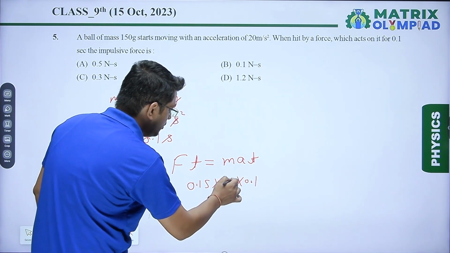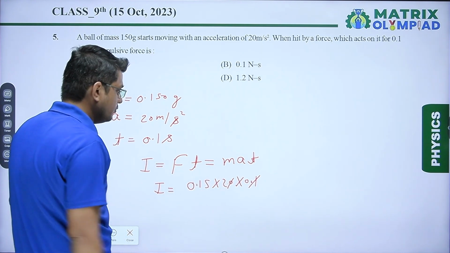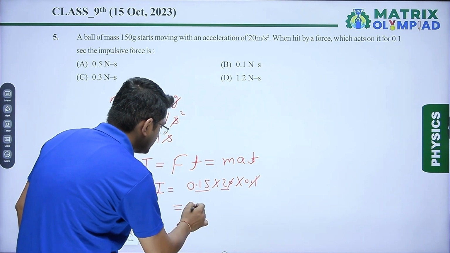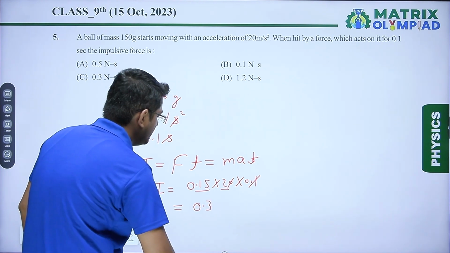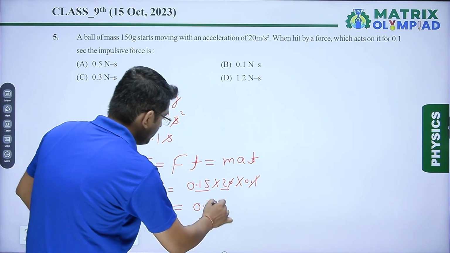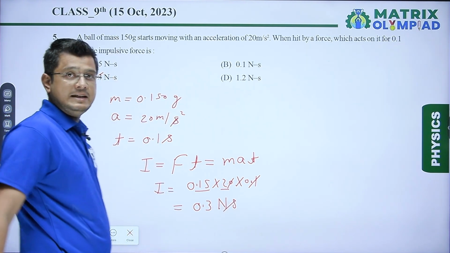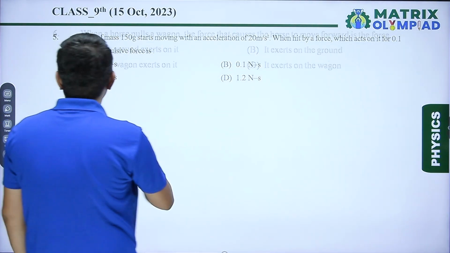From this, 0.1 is converted into 1. Now we can see 0.15 multiplied by 2, which equals 0.3. And the unit of impulse is Newton second. So the correct answer is option C. Next question. Question number 6.